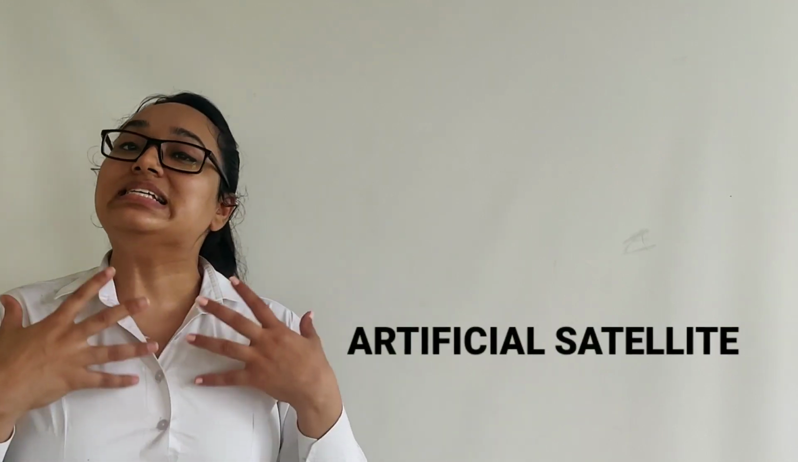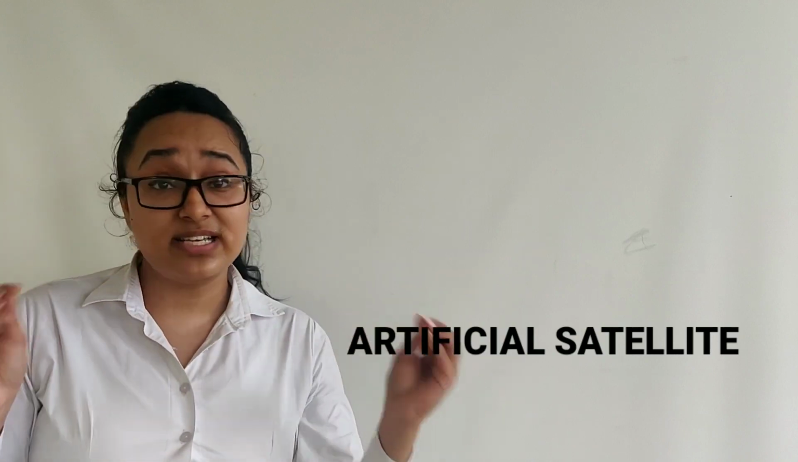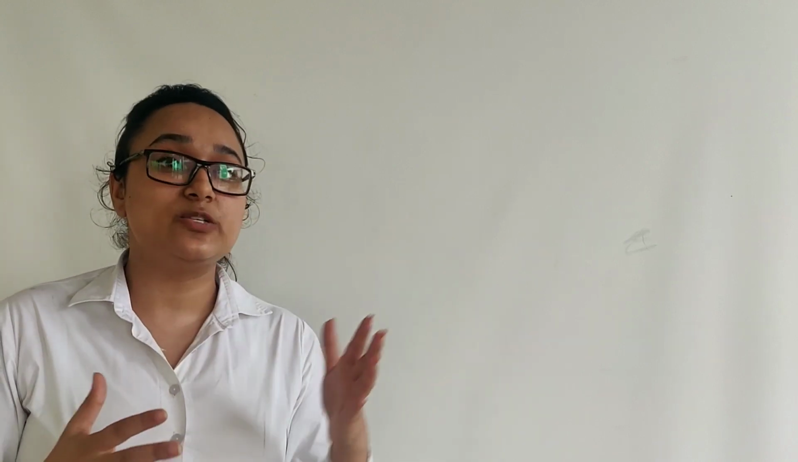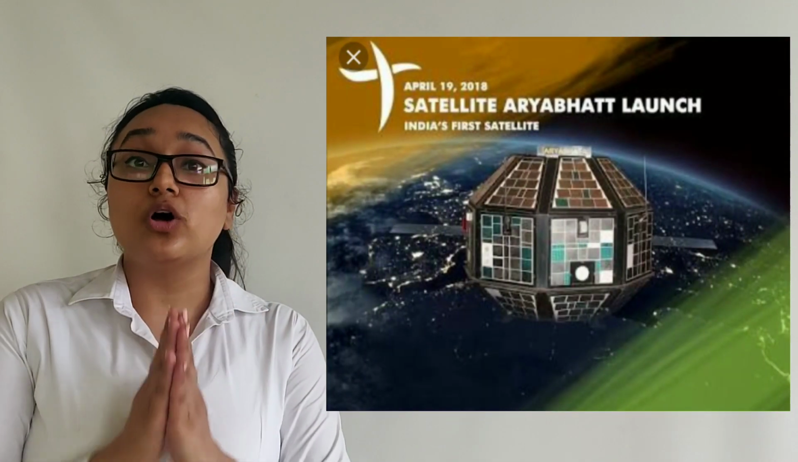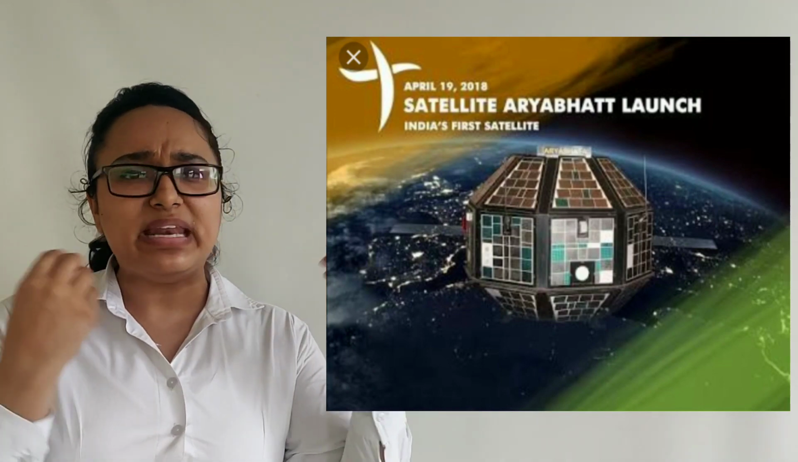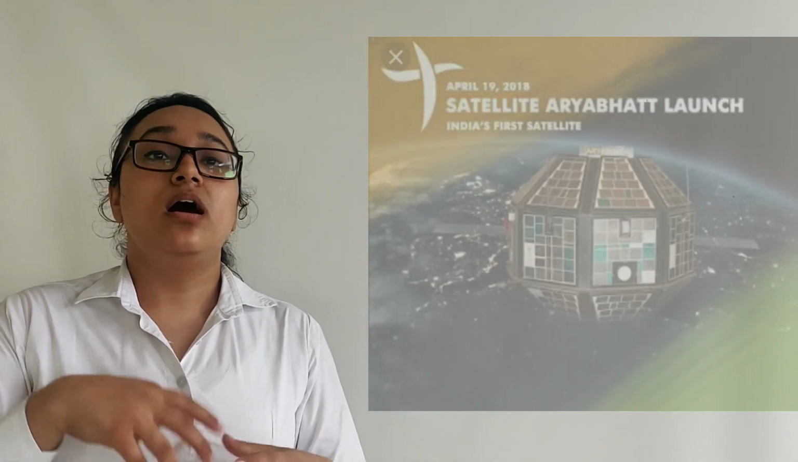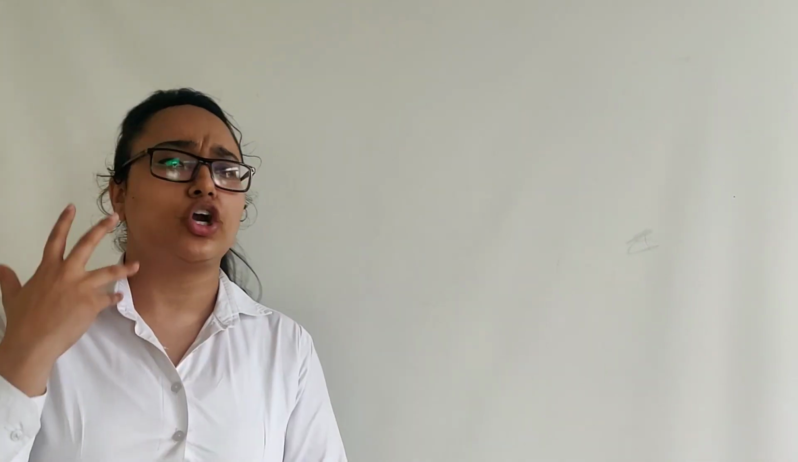Now, as I have told you, there are many countries sending unmanned satellites as well, which do not contain any astronauts. Those kinds of satellites are called artificial satellites. The first ever artificial satellite sent into space was Sputnik 1. India has also sent its satellites. The first satellite sent by India was Aryabhata, and after that we have sent many satellites into space that orbit around the earth and give us a lot of information.